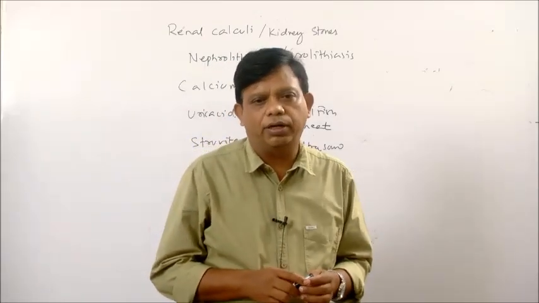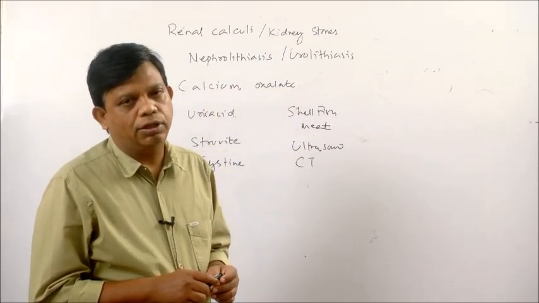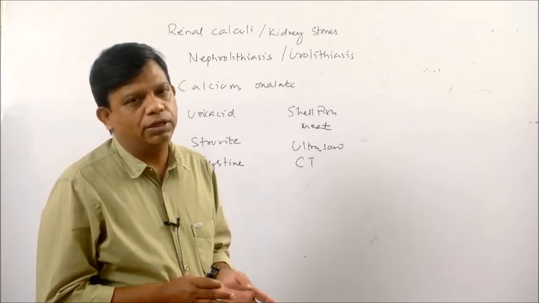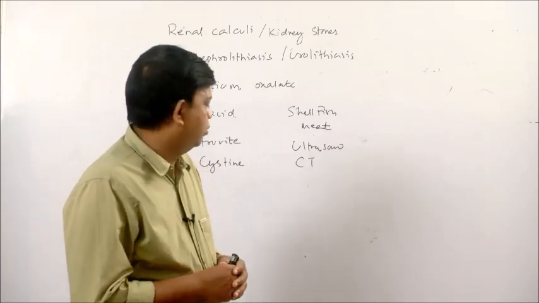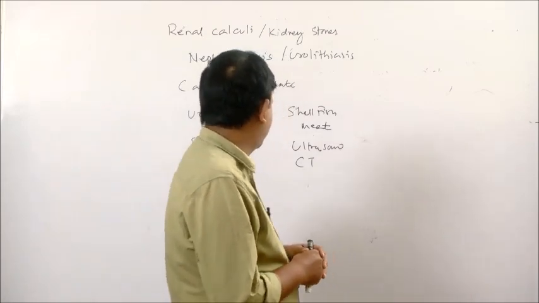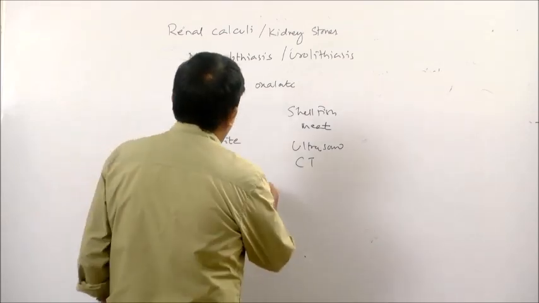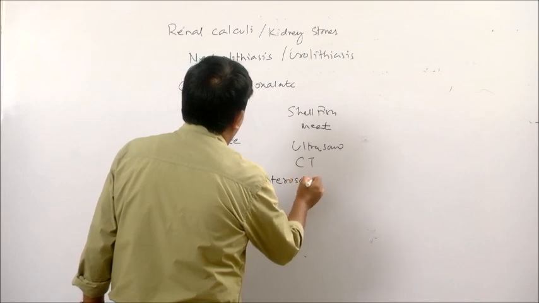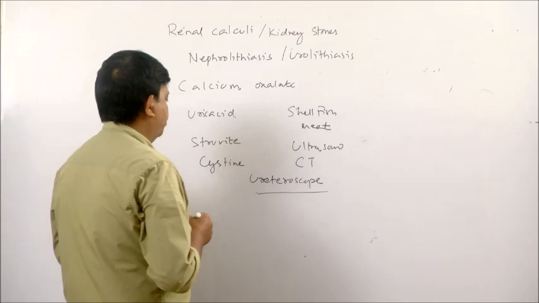surgery might be required, or using sound waves, the kidney stone can be broken into pieces, and those small pieces then can pass out in urine, or they can be flushed out. Or a ureteroscope can be used.